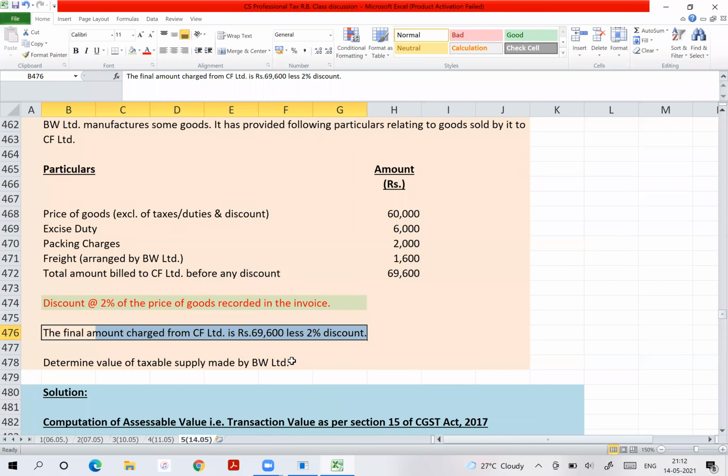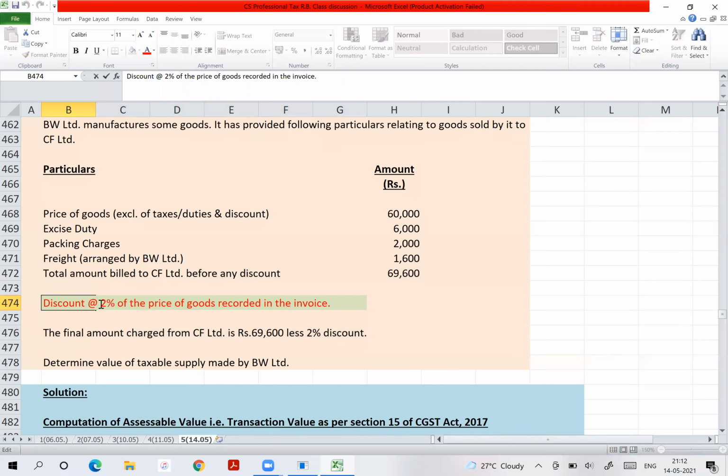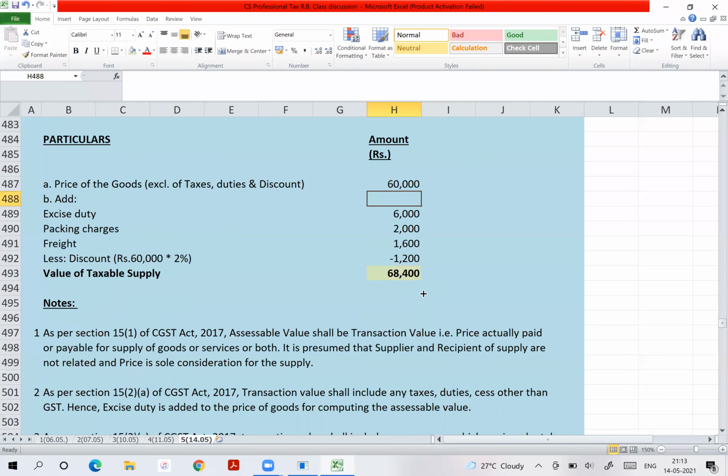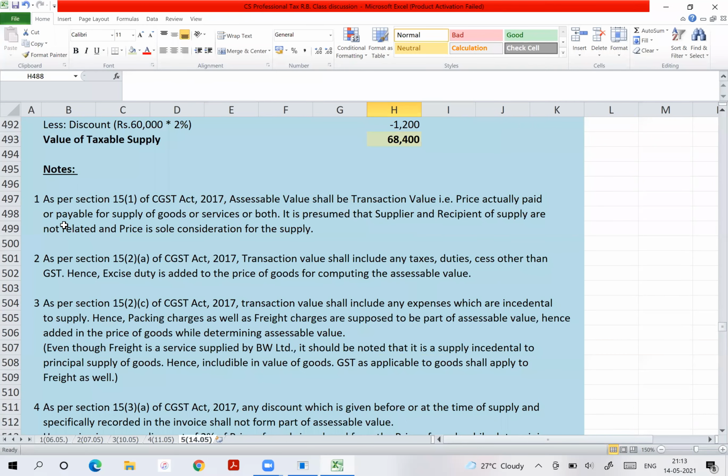Mind you, my dear friends, it is less 2%, but 2% of what? 2% of price of goods. Price of goods is 60,000. Don't unnecessarily lose marks because of this clause. So take on your calculator 69,600 minus 1,200. Are you getting it? 68,400 as the final answer. Yes. And exactly the presentation should be like this, including the notes.